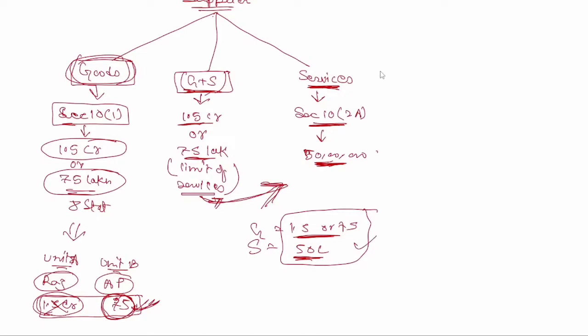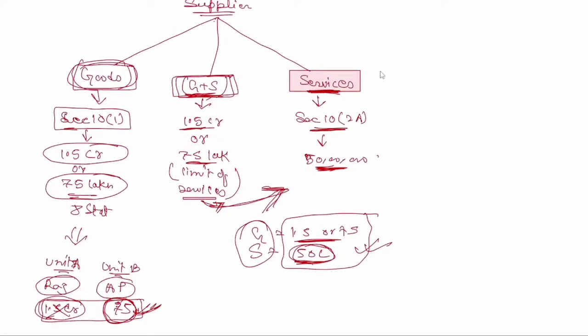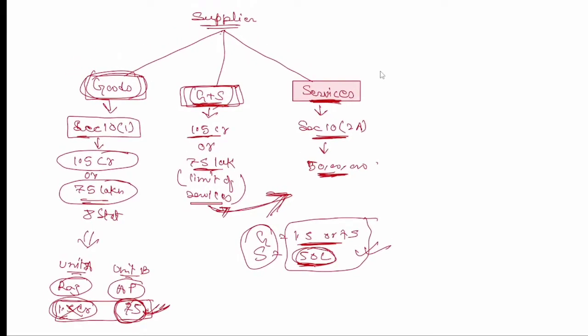With goods plus services, your limit should be 50 lakh only, because this is a section which is made for only services. If the government wanted it for both goods and services, it would have mentioned it here, because in law we only know what the law is, what is the reason behind it, no one knows.